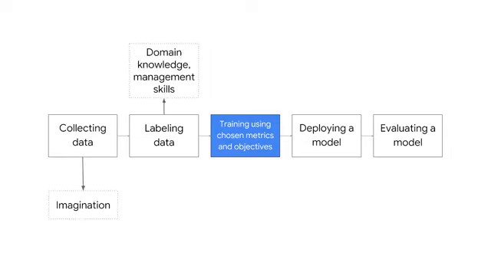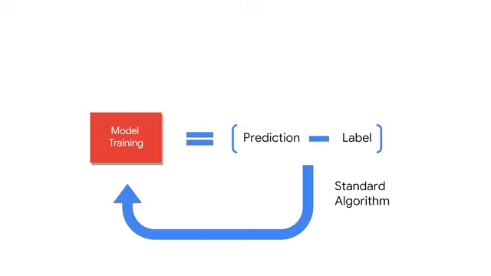Formulating the problem correctly requires domain expertise. Collecting the right data requires imagination. Labeling the data correctly requires either domain knowledge to identify proxy labels and to create a labeling system, or management skills to get the data labeled by a labeling service. When we train a model, we compare the prediction of that model against the label and use that information to update the model. And that part is basically just applying the standard machine learning algorithm to your data.